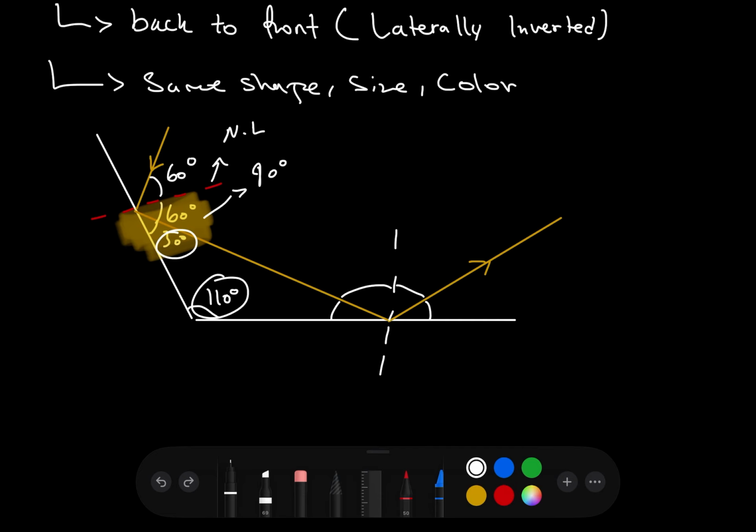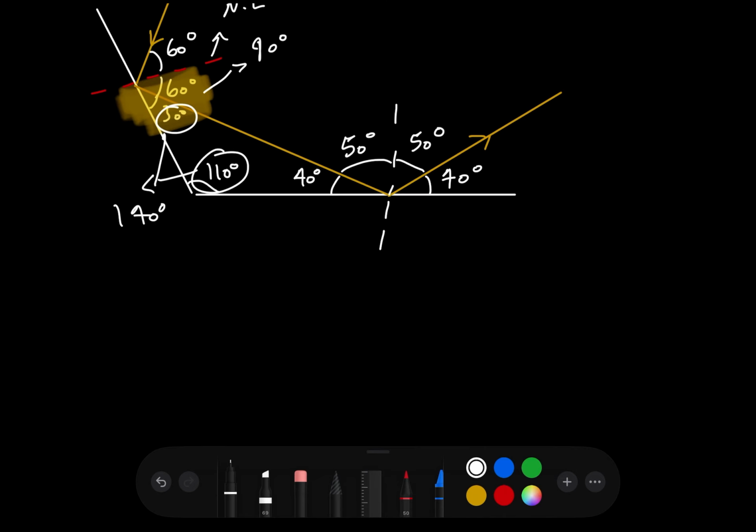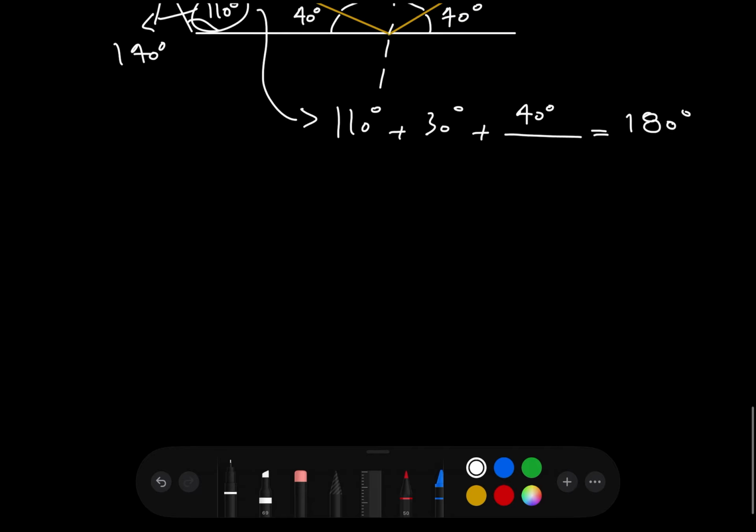So together those add up to 140, which means this angle here is 40 degrees, because that's what makes a triangle 180 degrees. And this 40 degrees should add up to 90. That means this angle here is 50, this one is 50, and this one should be 40. So keep in mind that in the triangle, the 110 degrees plus that 30 degrees plus another angle should add up to 180, so obviously that other angle is 40 degrees. And then you go on and find the rest.